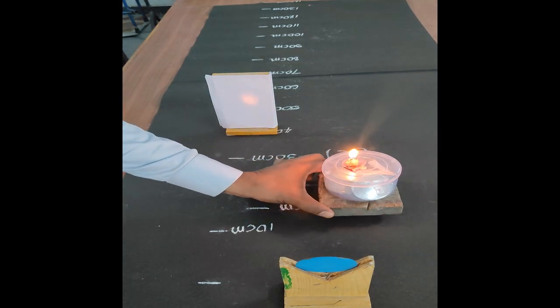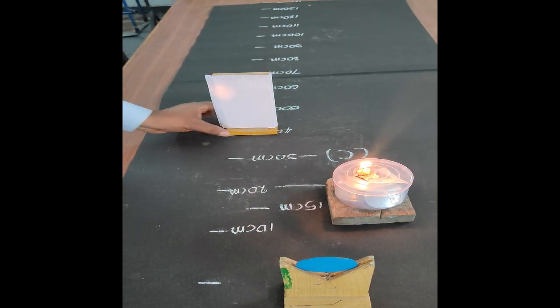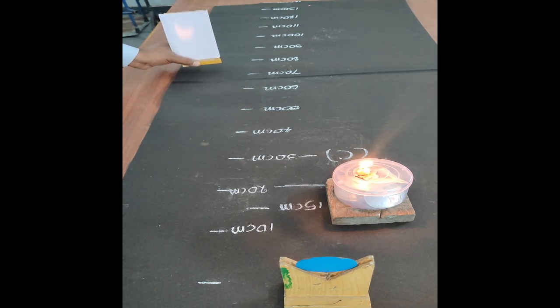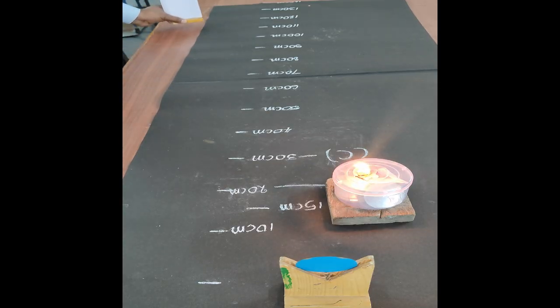Let us place the object at F, that means 15 centimeters. See here, the image distance is infinity. Object distance is 15 centimeters, and image distance is infinity. So this is an enlarged or magnified image, inverted image, and it is a real image.